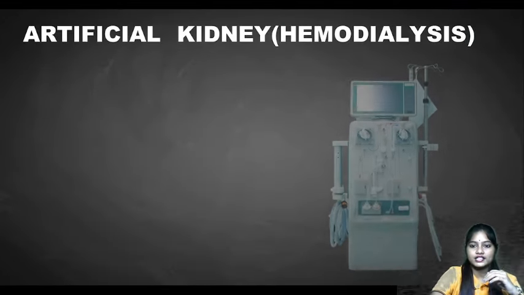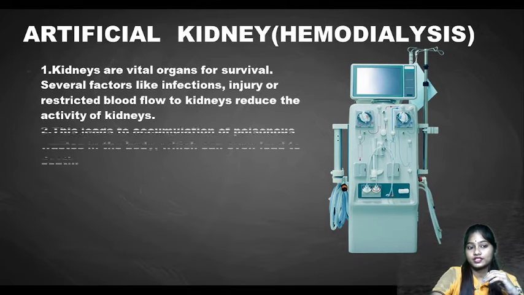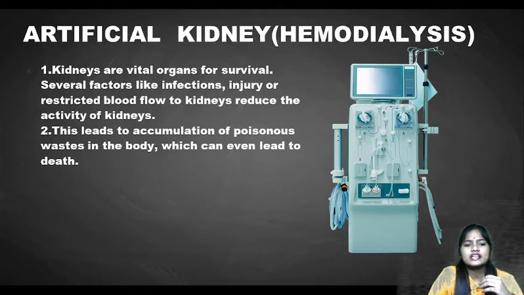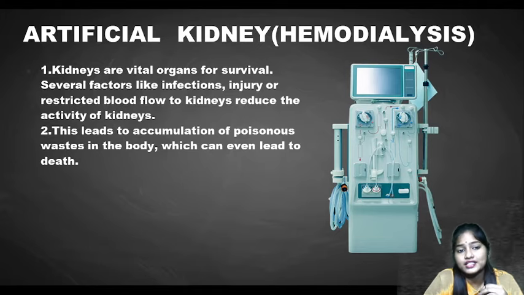Now artificial kidneys, that is called hemodialysis. This is the machine. Kidneys are vital organs for survival, obviously, because they remove waste from our body. Several factors like infections, injury or restricted blood flow may damage our kidneys, right? This leads to accumulation of poisonous waste. So if the kidney is damaged, what is its function?